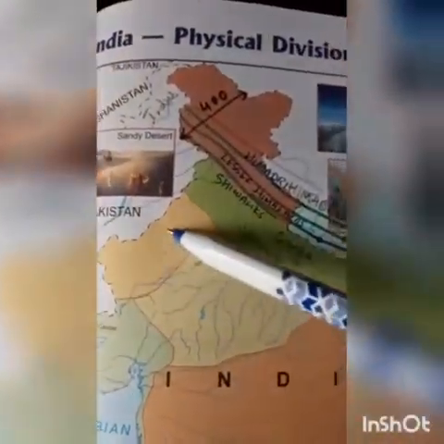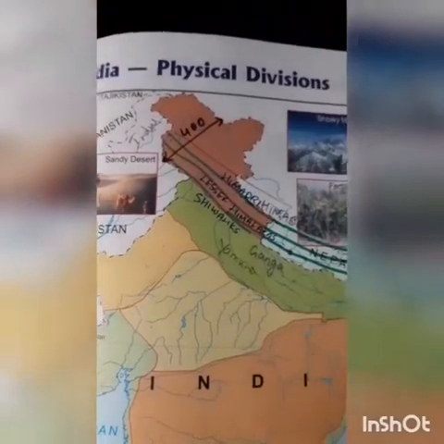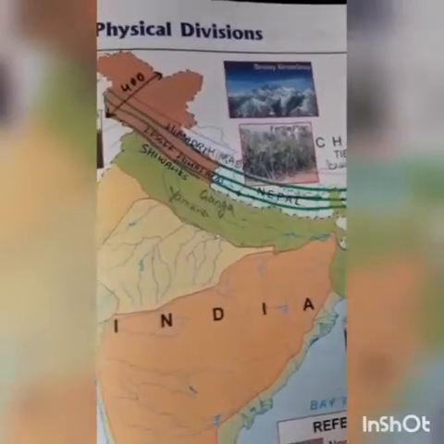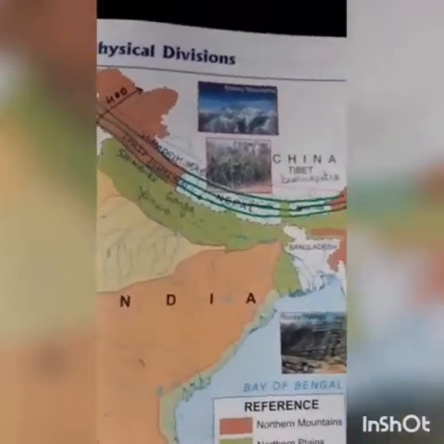Next, the Indian Desert. Thar Desert is the Indian Desert. It lies towards the western margins of the Aravalli Hills. This region gets very less rainfall. The climate is dry and vegetation found is very less.